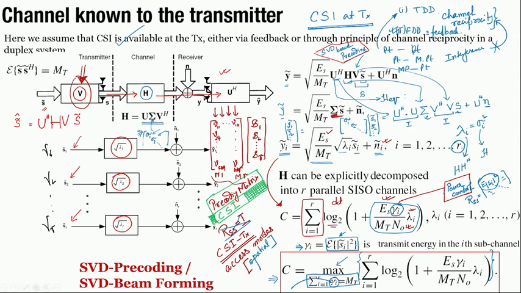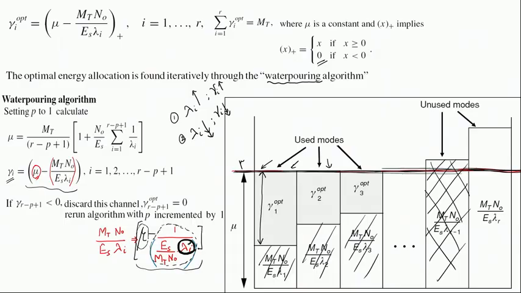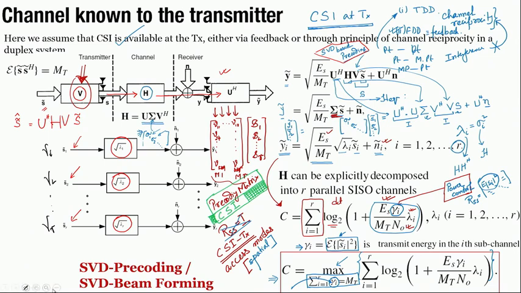Now, these two mechanisms are extreme ends. On one end, we do not have any information at the transmitter, the other end we have full information at the transmitter. But now, what we see is that something else can also be done. So, let us see what can be done.